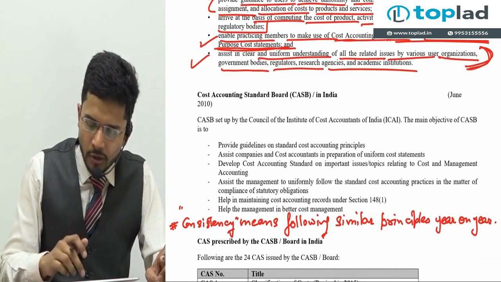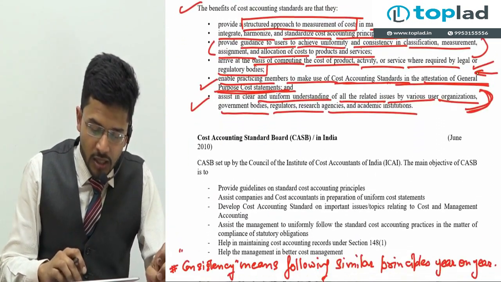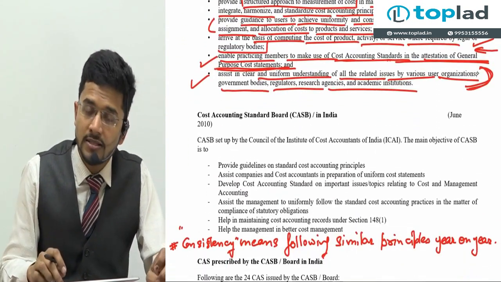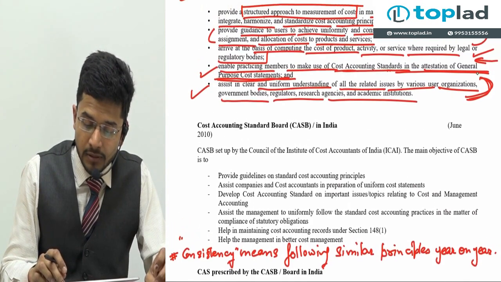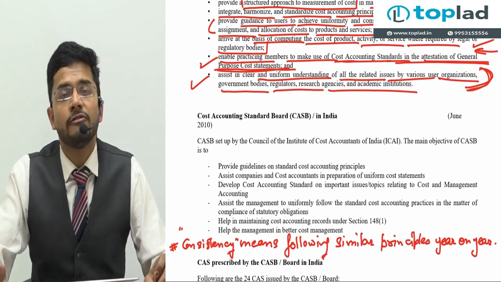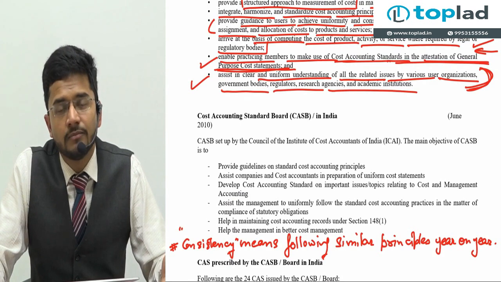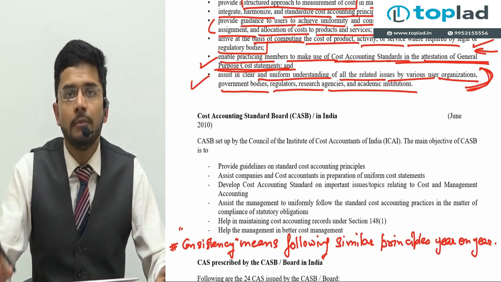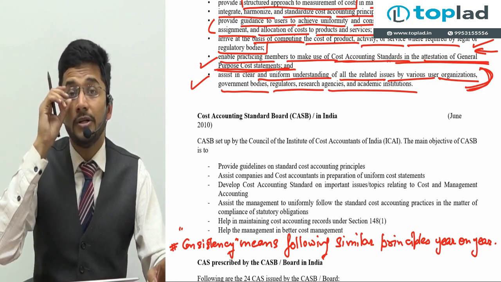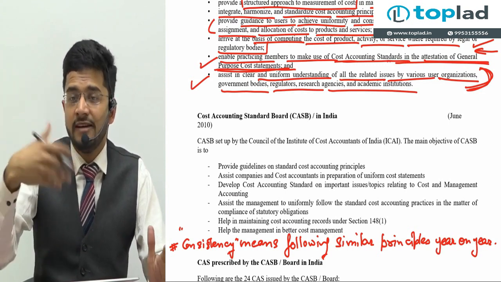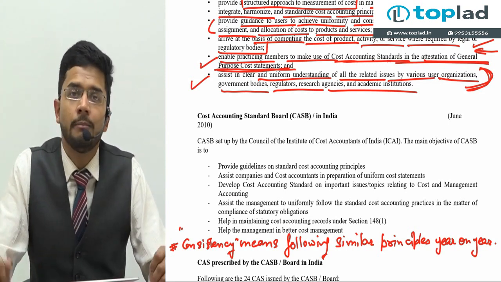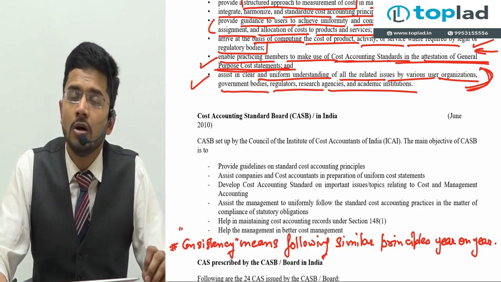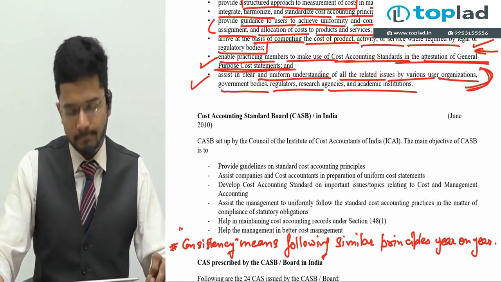And if you follow correct policies, then your profits will be able to reap the benefits which you want from your profits. Your profits will be higher. So to say, profits will be accurate. And you will be able to compare why is my competitor earning so heavily and why am I into losses. You will be able to compare instantly if you follow cost accounting standards.